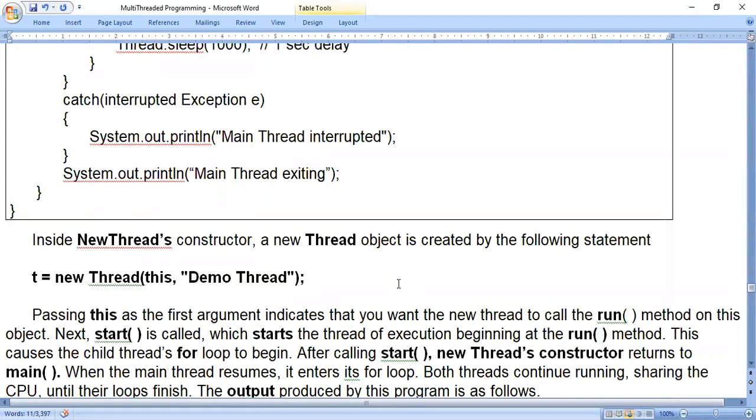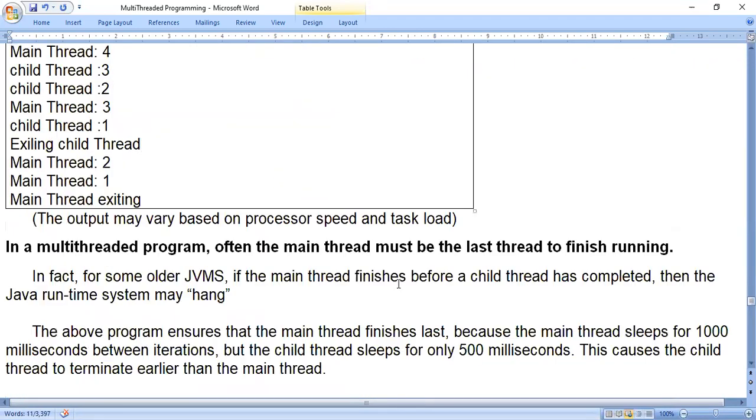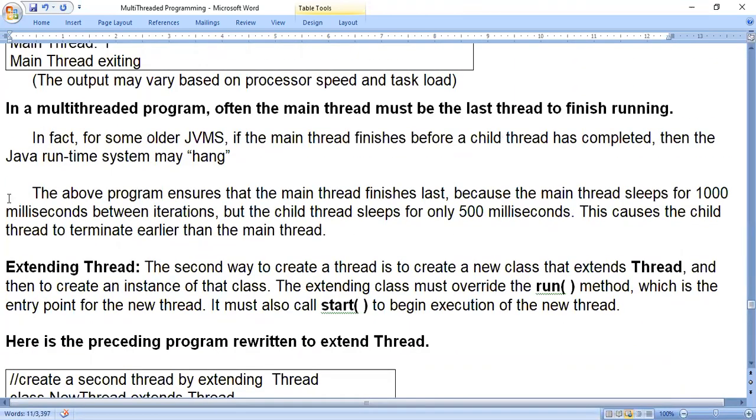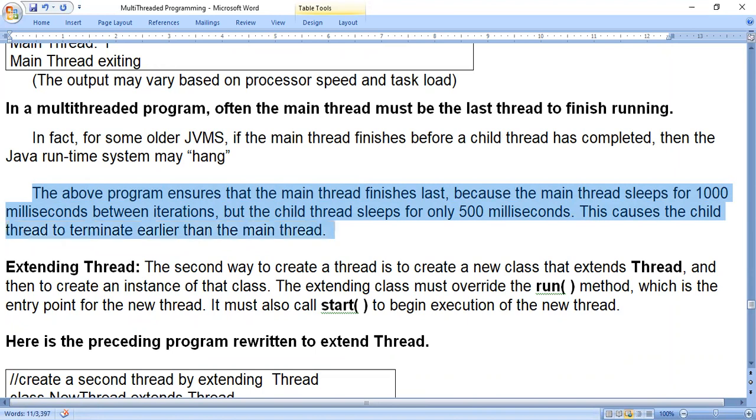Okay. So what they are telling is, the above program ensures that the main thread finishes last because the main thread sleeps for 1000 milliseconds between iterations, but the child thread sleeps only for 500 milliseconds. That means 1 second and half second. This causes the child thread to terminate earlier than the main thread. So this is about the program.